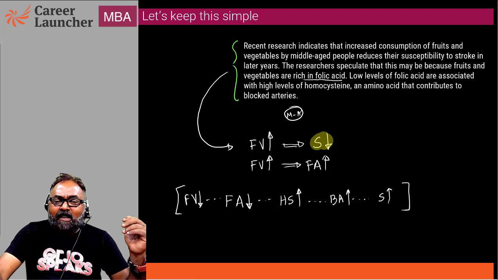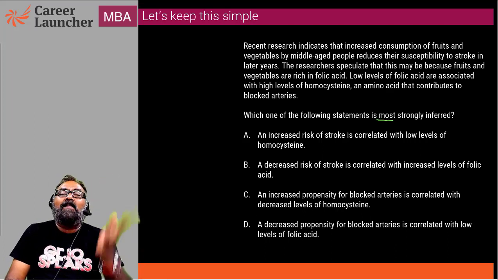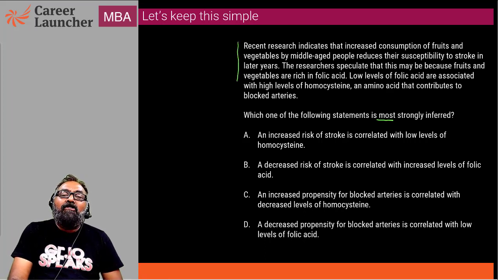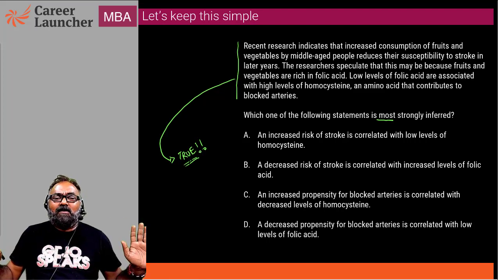That's it. Now, if I create some answer choices, which of the following is most strongly supported? In your mind, you think: I've been given some information, and all I need from this information is something that is true. That's all.